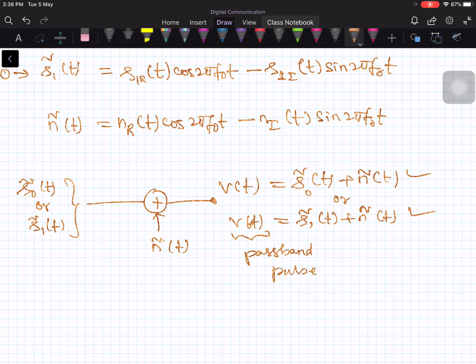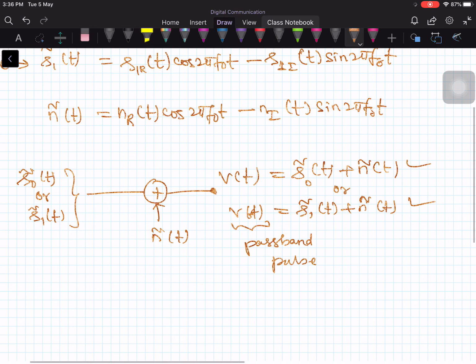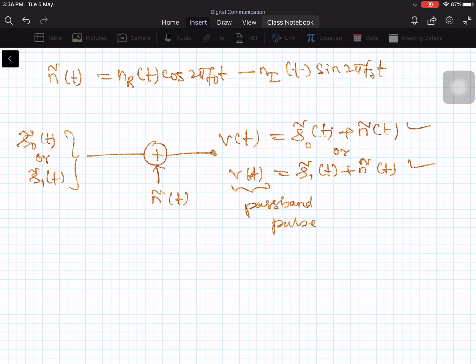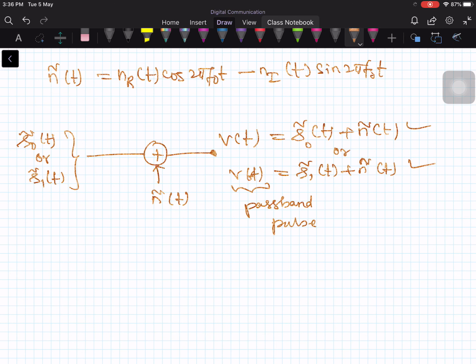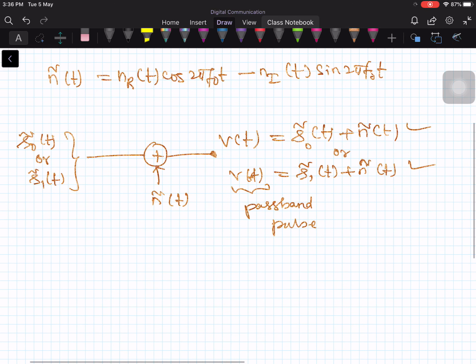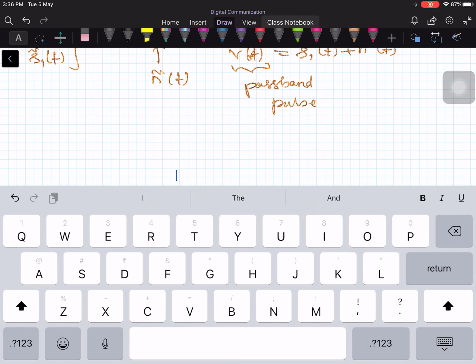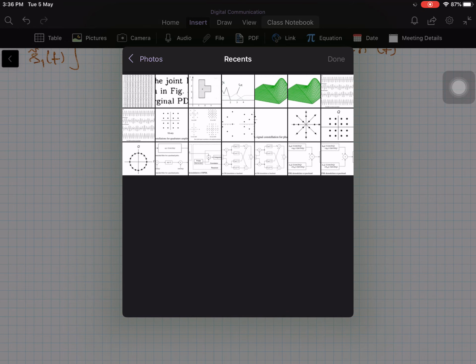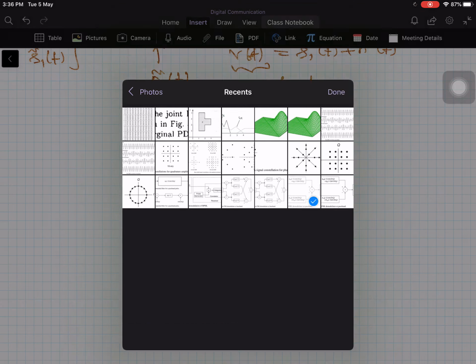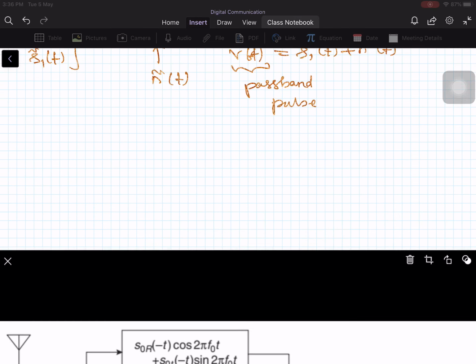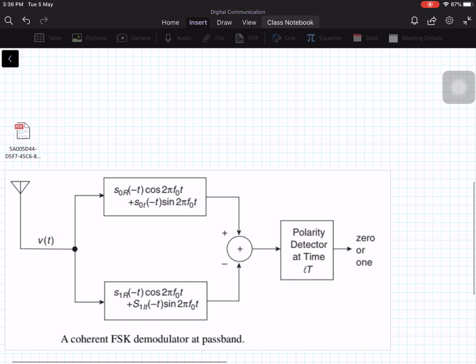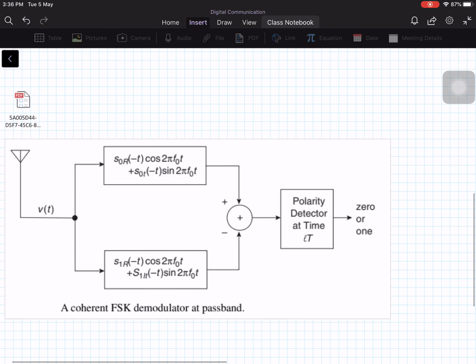Now the output of the filter is given below. I will insert the figure here. Okay, so this is a picture, and your V of t is given here.